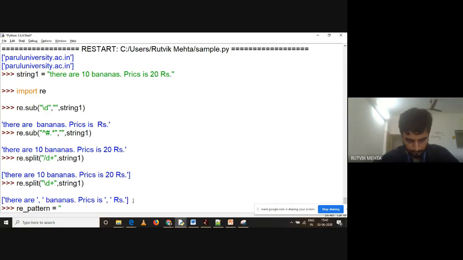Always remember that our variable name should always start with either small a to z. So this is a sequence. This is how you can define a sequence in regular expression. Or it can be capital A to Z, or it can be underscore, right? So my variable name can start with small a to z, capital A to Z, and underscore, followed by small a to z, capital A to Z,